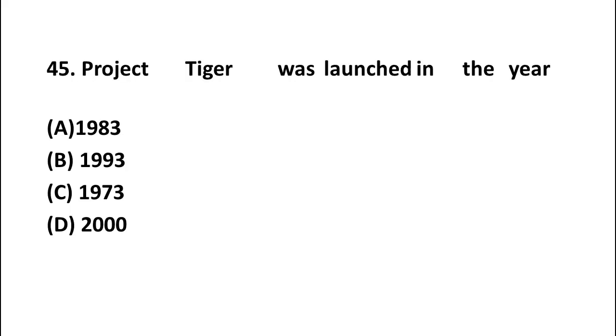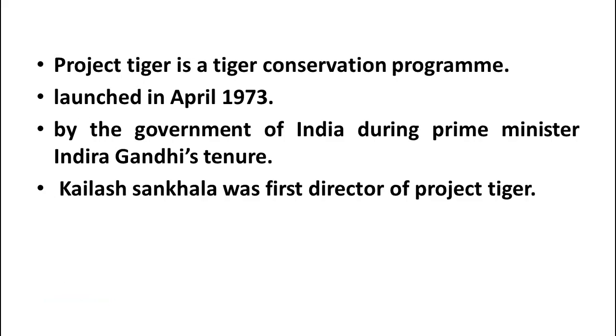Question number 12. Project Tiger was launched in the year: option A 1983, option B 1993, option C 1973, option D 2000. Friends, here the right answer for this question is option C, that is 1973. Friends, let us know some more points about Project Tiger. It is a tiger conservation program and it was launched in April 1973 by the government of India. And when the Project Tiger program was announced, it was the tenure of Indira Gandhi.